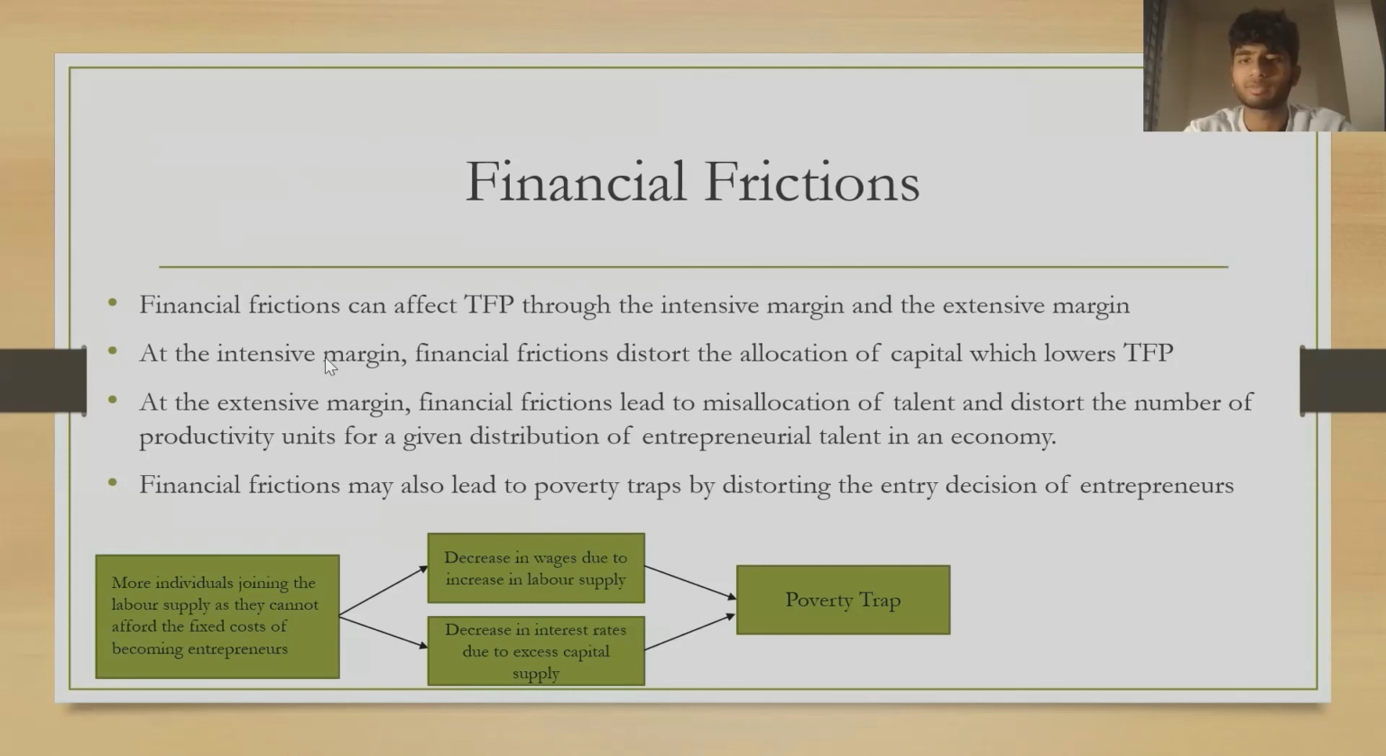The simplified version of the Romer model that we studied in the course assumes that the number of workers producing ideas remains constant, leading to a constant growth rate of knowledge, which in turn leads to a constant increase in the GDP per capita. Moreover, the model does not consider the quality of workers producing ideas, especially in this case where there's a misallocation of talent. Therefore, the model fails to interpret the sub-Saharan African country situation. Furthermore, financial frictions may lead to poverty traps by distorting the entry decision of entrepreneurs.